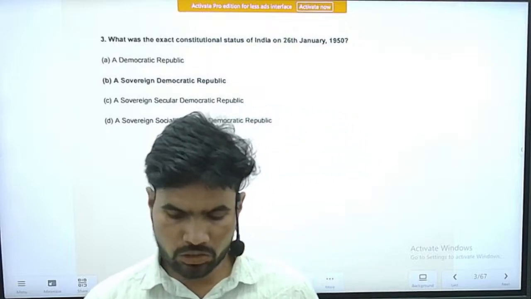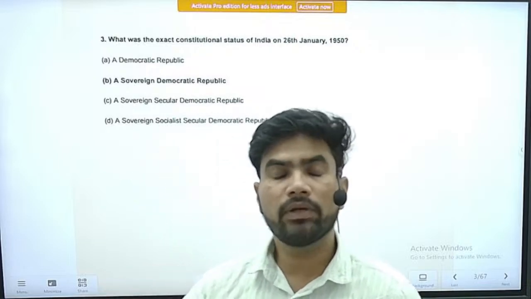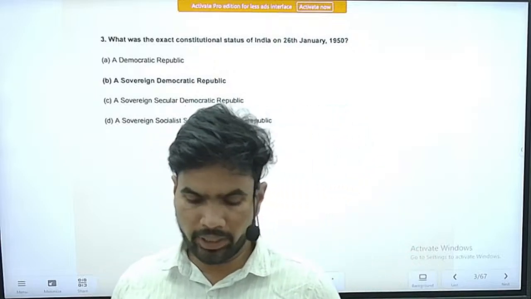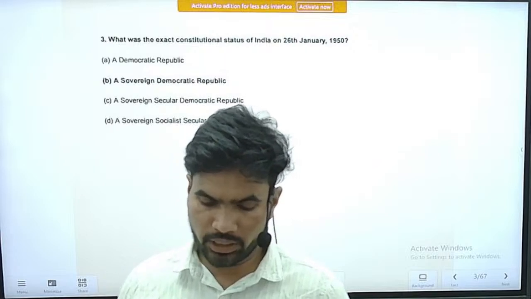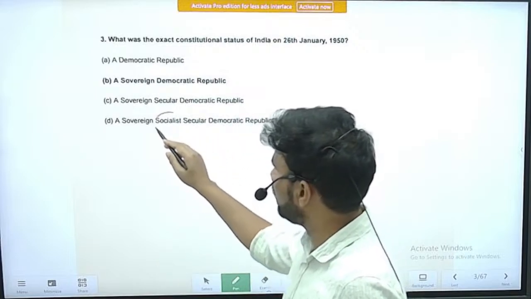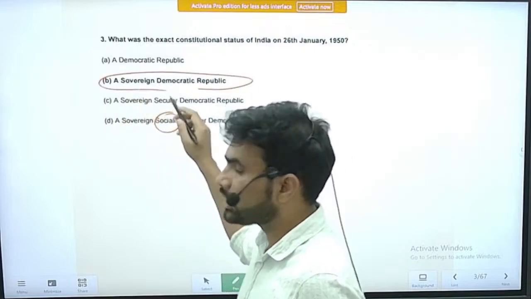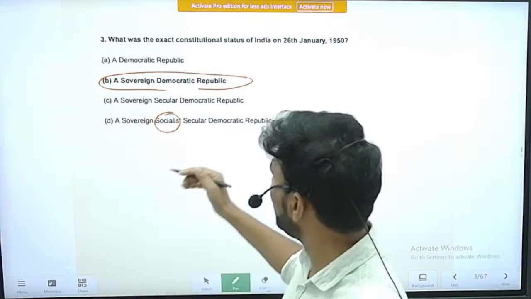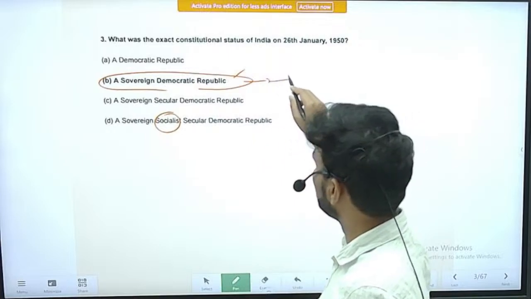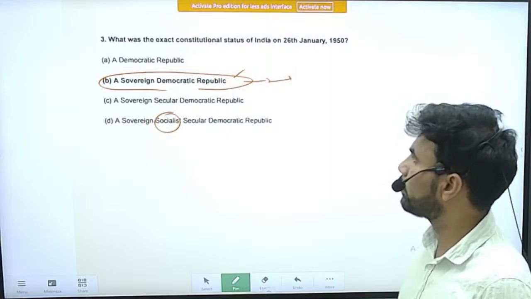What was the exact constitutional status of India on 26th January 1950 when the Constitution came into force? The options are: a democratic republic; option B, a sovereign democratic republic; option C, a sovereign secular democratic republic; and the fourth option, one more word is incorporated, socialist. You know very well that the nature of the Indian state is mentioned in the preamble of the Constitution. The exact words mentioned in the original Constitution when it was adopted are a sovereign democratic republic.